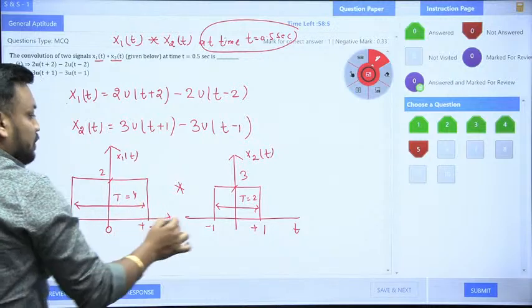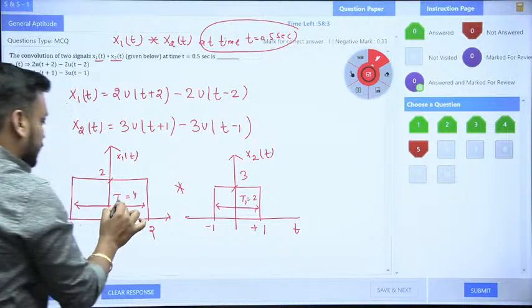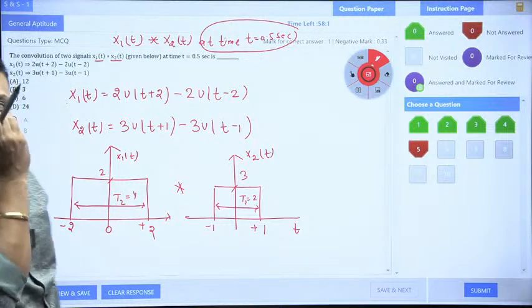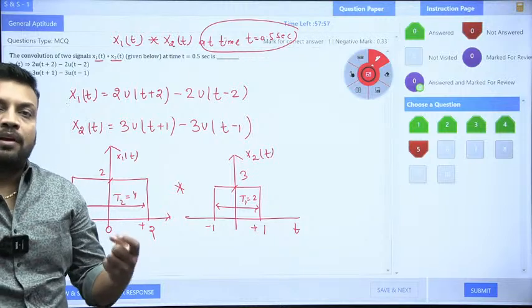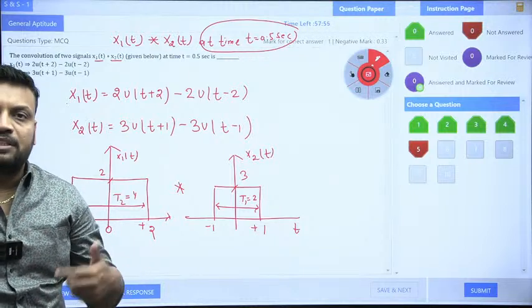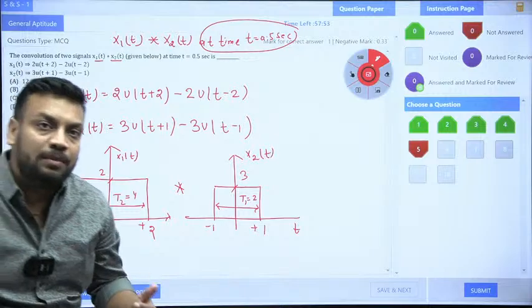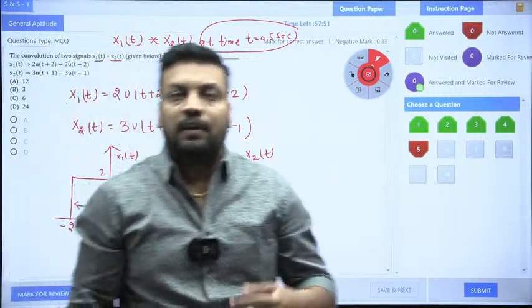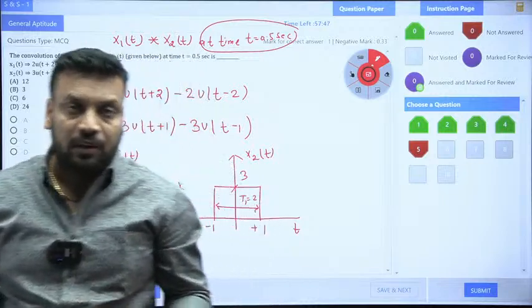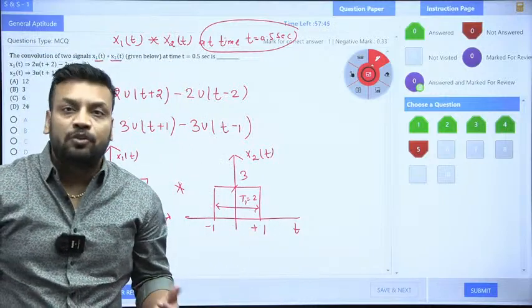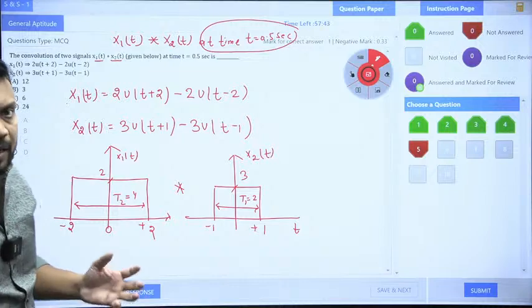So now you have to check which is working as t1 and which is working as t2. If you know the basic concept of convolution, the convolution of two rectangular pulses having the same time duration will always be a triangular signal, and the convolution of two rectangular pulses having different time durations will be a trapezoidal signal, guys.